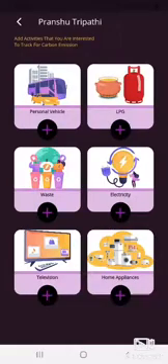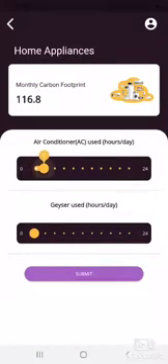Let's add one more activity, home appliances. I have used air conditioner for 4 hours and geyser for 2 hours.